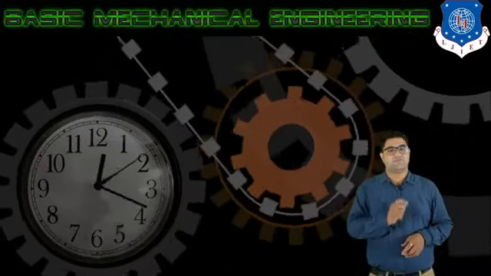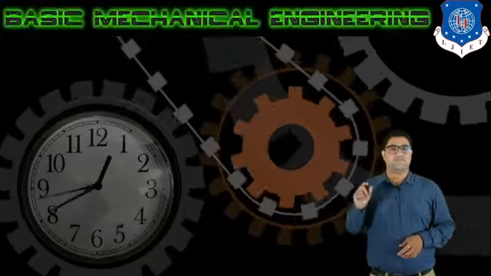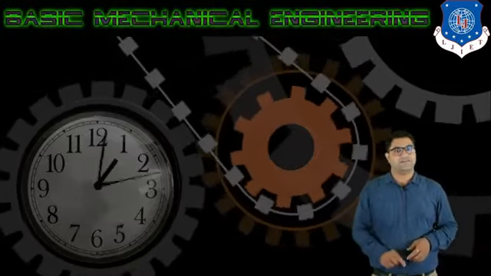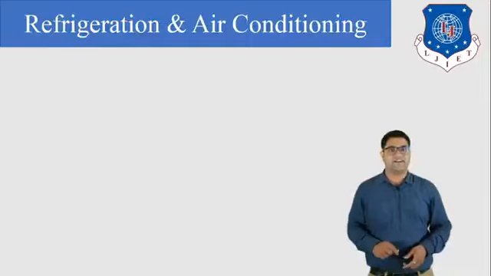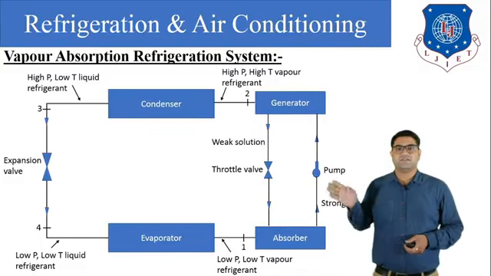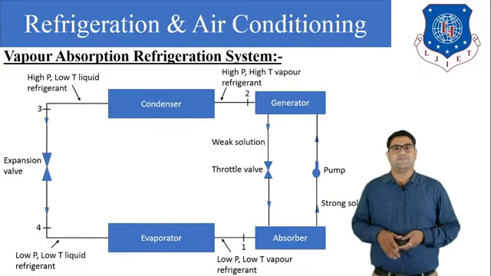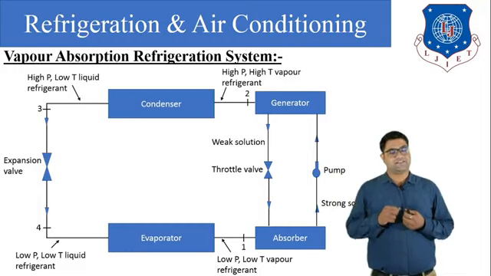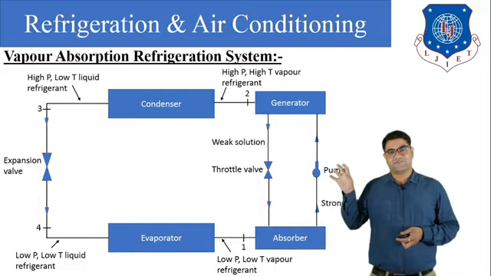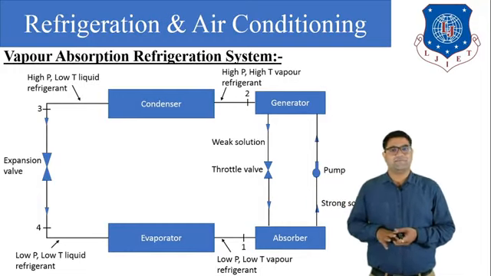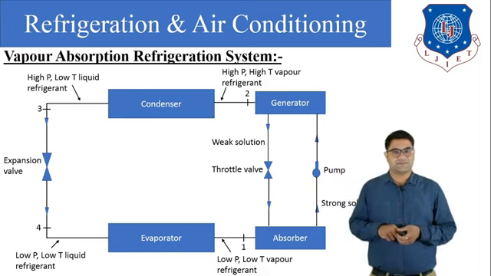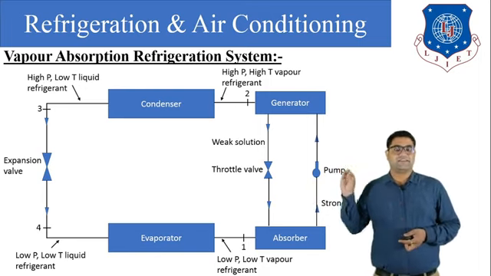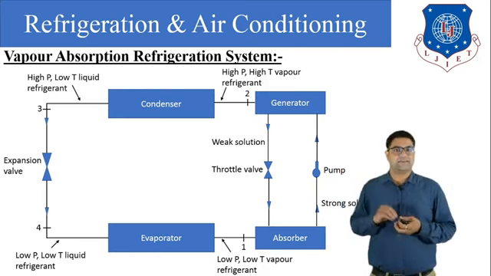So let us talk about what is the meaning of vapor absorption refrigeration system. So let us start. This is the diagram of the vapor absorption refrigeration system. From the figure itself you can understand that here there is no compressor. But the 3 components are the same as they were.